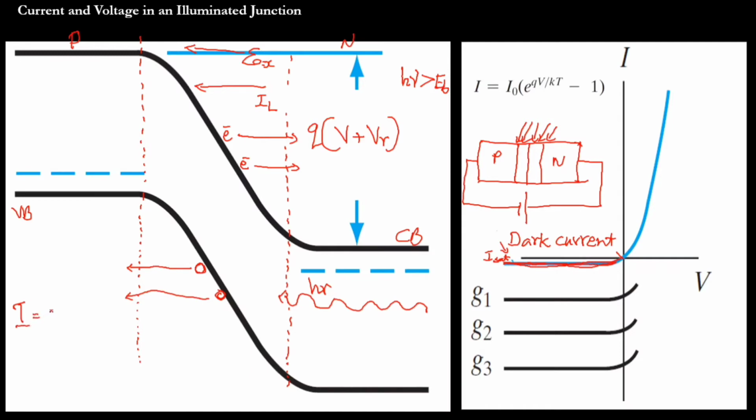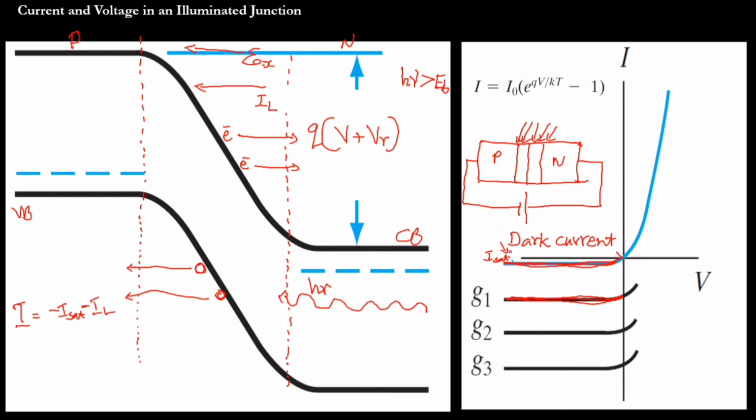So the total current I is equal to minus I saturation, because it flows opposite to the normal diode current, and minus IL. So the total current is actually large. We will get another characteristic because of the additional flow of current, because current is more: the reverse saturation current plus the current due to photon fall. So that is the total current for one intensity of the light.